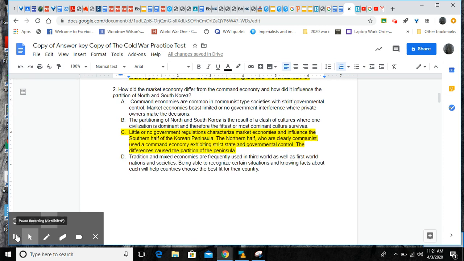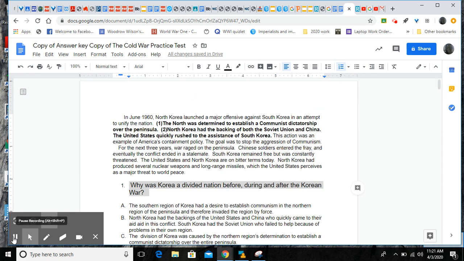For number two, they want to know about the market economy and the command economy, and also how that difference influenced the partition or division of North and South Korea. The passage tells us that North Korea was backed by the Soviet Union and China, and those two are communist countries. They use a command economy, and they have strict control over all their citizens' lives. It also says the United States quickly rushed to the assistance of South Korea. Now, the United States has a free market economy with little or no government regulations.